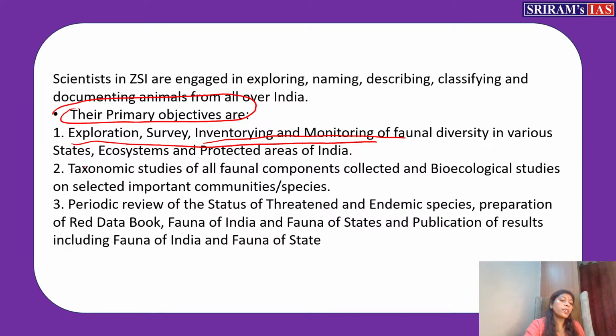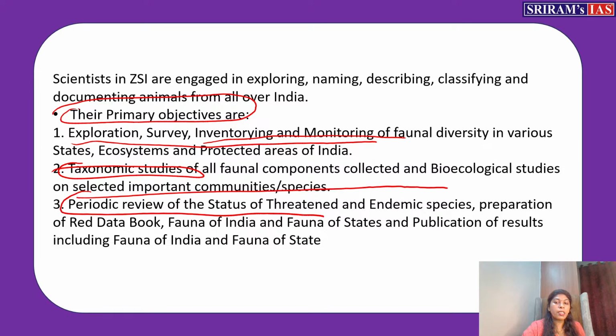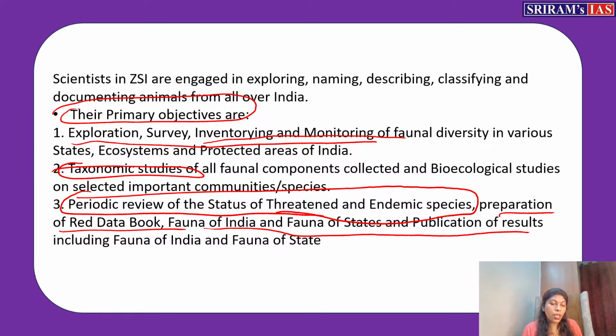Apart from that, they will also do taxonomic studies of all the animals, plus ecological studies. Then periodic review of the status of threatened and endemic species, and preparation of the red data book, fauna of India, fauna of states. Apart from the IUCN, ZSI also releases its red data book.